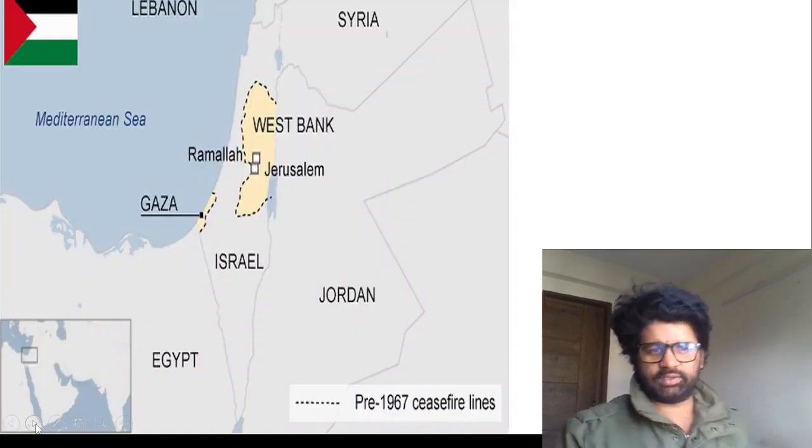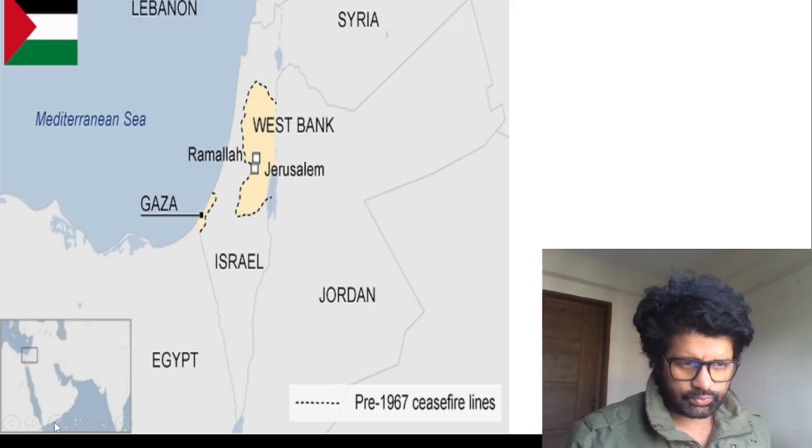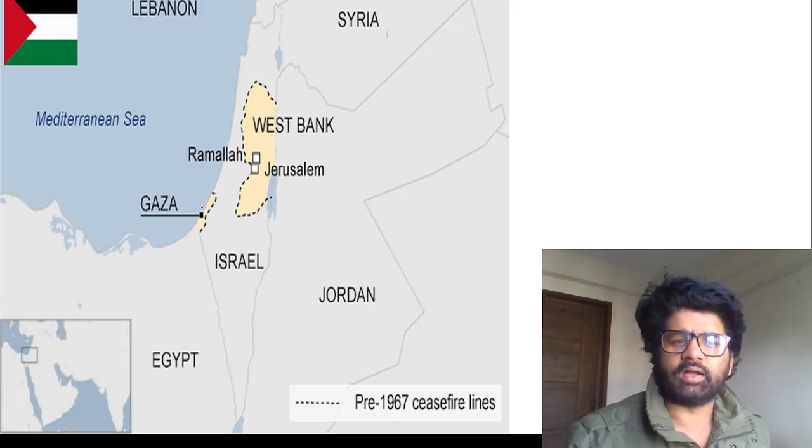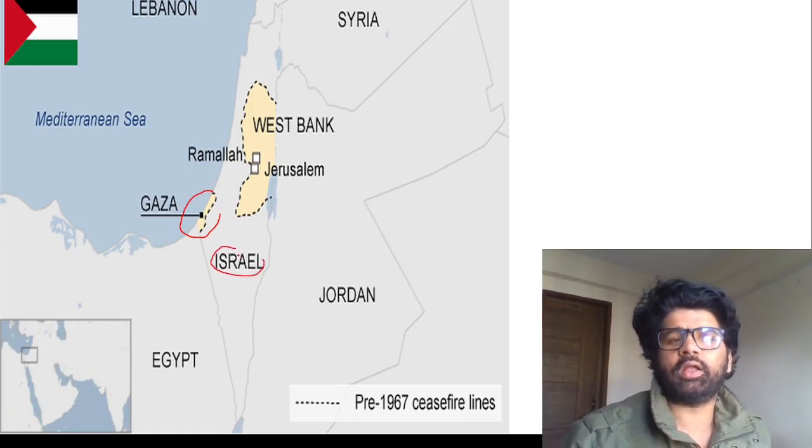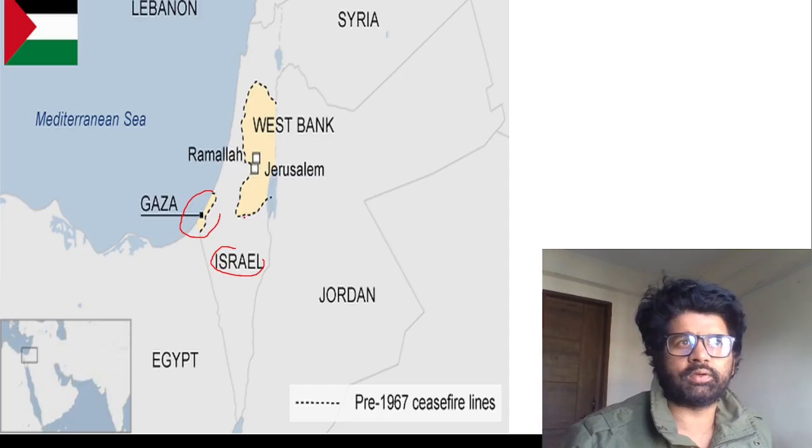So this is the Gaza region. You see, this is the Gaza region. This Gaza, West Bank, and all these regions belong to Palestine. This is Israel. This is not the map which was there in the 1940s.